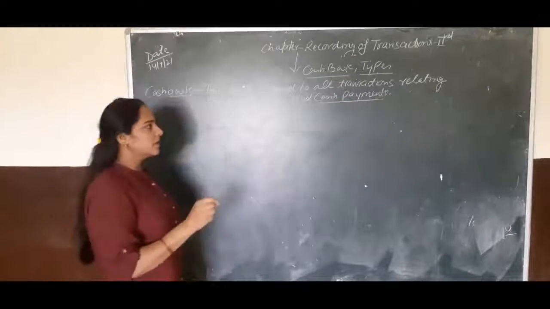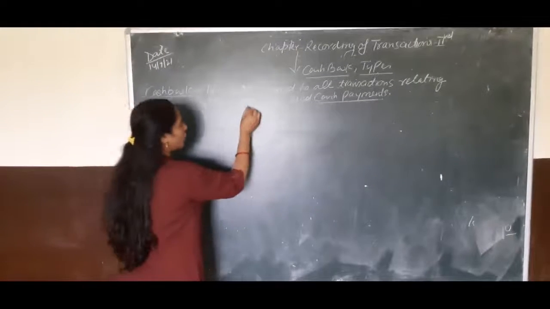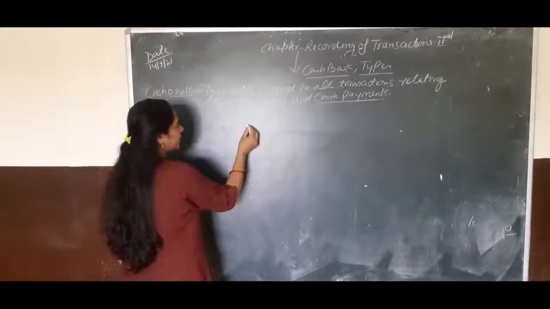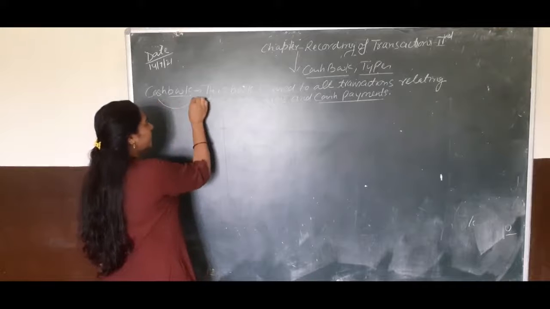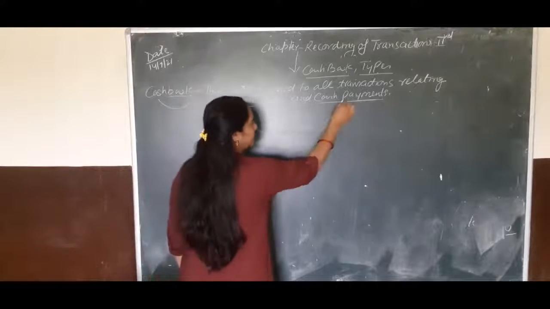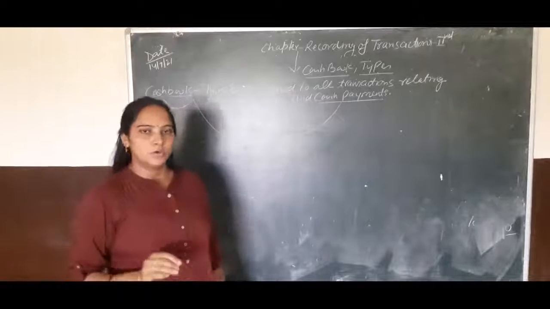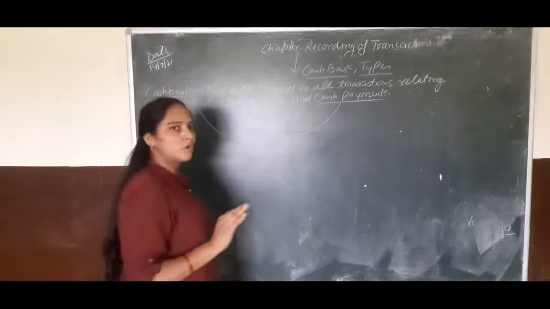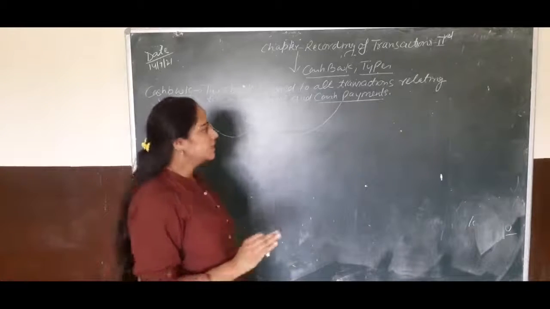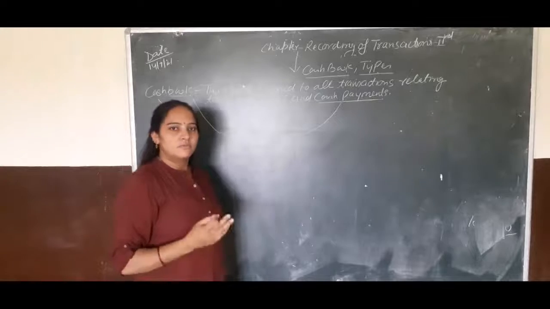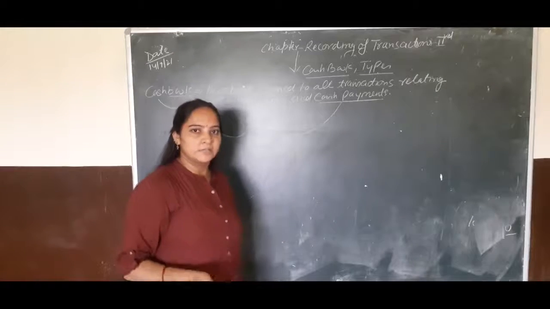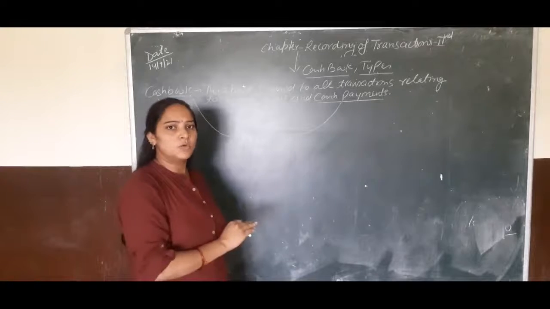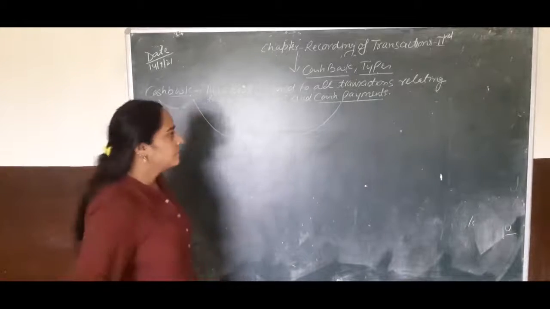So children, this is the main feature of the cash book. We record only the transactions which are related to cash. So in the cash book we maintain cash receipts and cash payments. We always record cash payment or cash receipt amounts in the cash book. So we do not record any credit transaction in the cash book. The firm does not use this book for credit transactions.